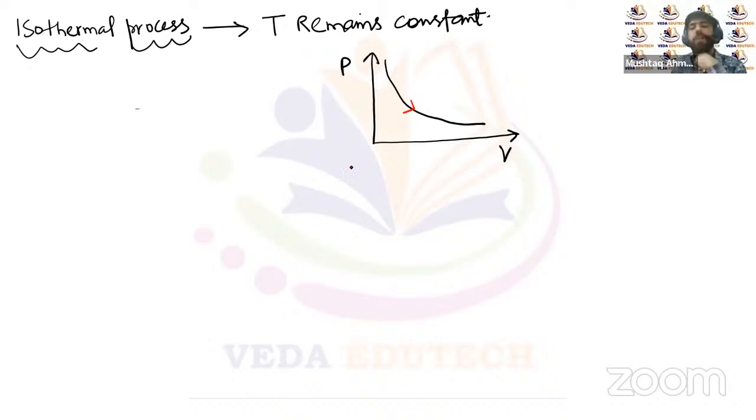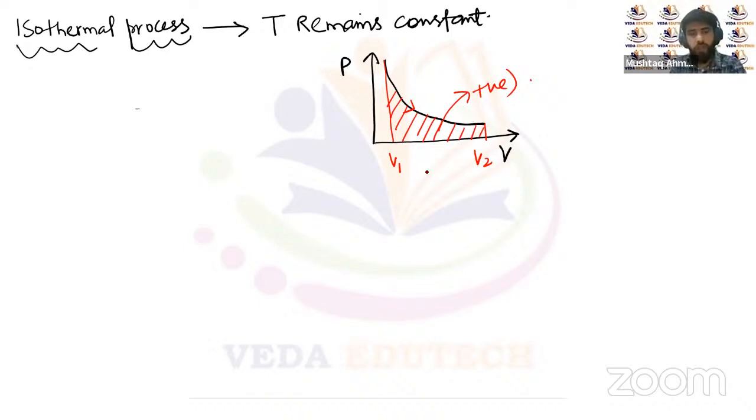Now you can see if we decrease the pressure, then the volume will be increasing, right? Now the area of this pressure versus volume graph will give us the work done between the volumes V1 and V2. So this area will give us the work done. Since the expansion is taking place, it will be a positive work done, right?